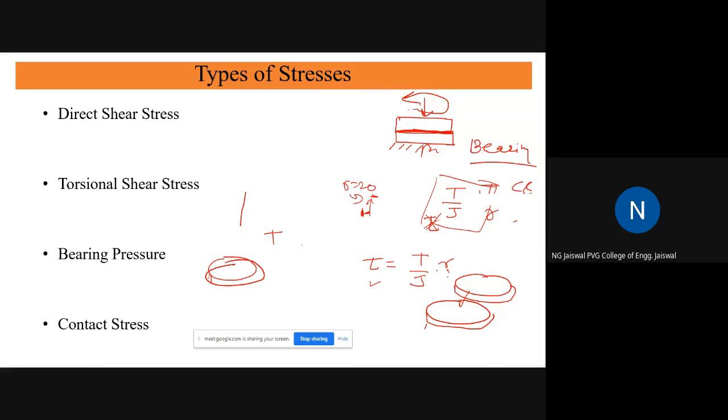The word pressure is used here, not stress, because whenever we come across these situations, we always put some oil here.